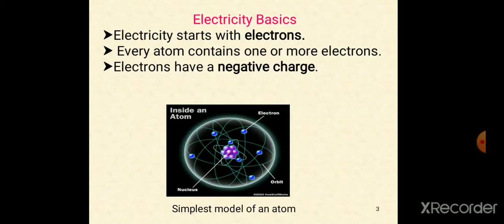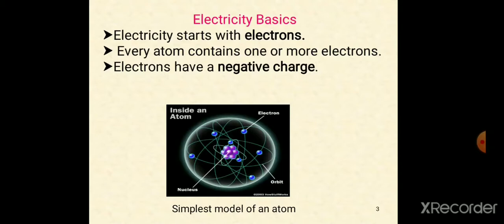In that path, if you provide any home appliance, any bulb, or load, whatever it may be, it will be operated by using this current. So you know that electricity always starts with electrons. Every atom contains one or more electrons. Electrons have a negative charge. Electrons always possess the negative charge, that is minus.